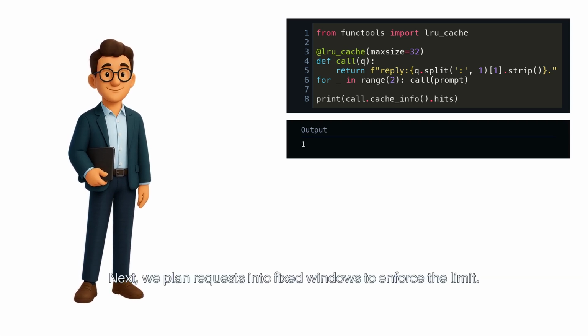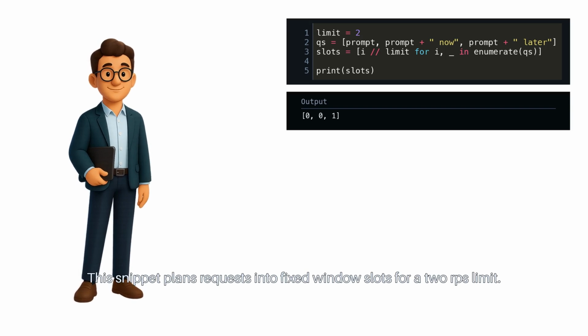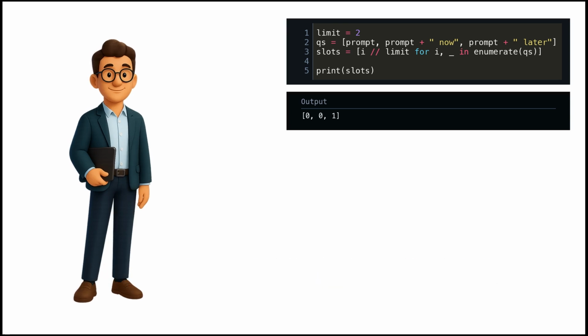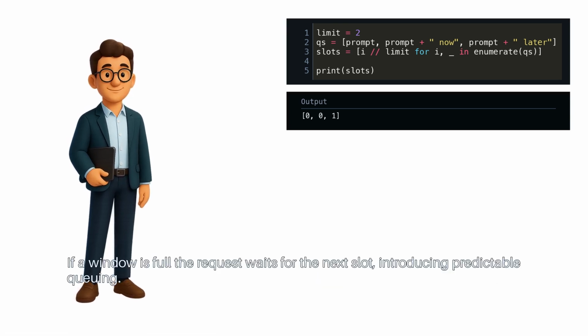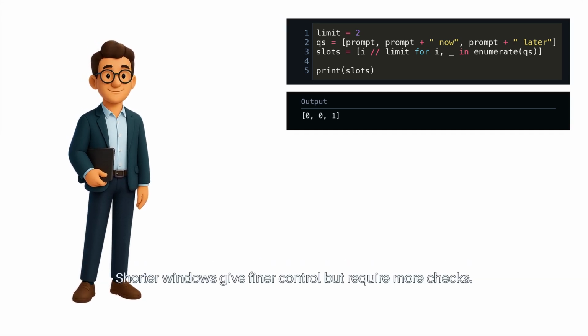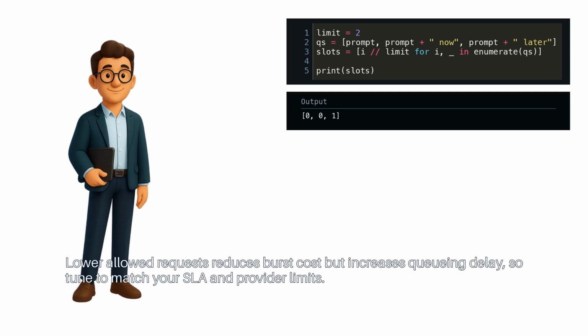Next, we plan requests into fixed windows to enforce the limit. This snippet plans requests into fixed window slots for a 2 RPS limit. It assigns each request to the current window based on the clock and ensures only a fixed number of requests leave the system per window. If a window is full, the request waits for the next slot, introducing predictable queuing. The key parameters are the window duration and allowed requests per window. Shorter windows give finer control, but require more checks. Lower allowed requests reduces burst cost, but increases queuing delay. So tune to match your SLA and provider limits.